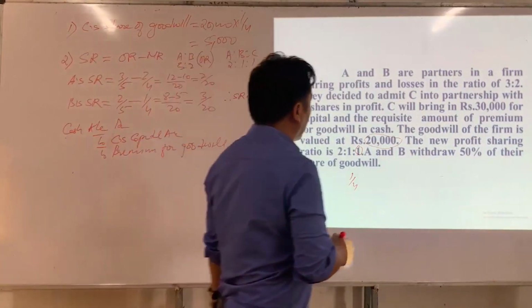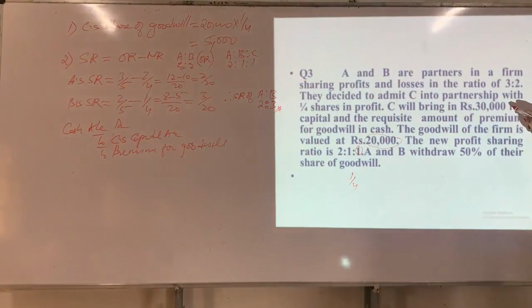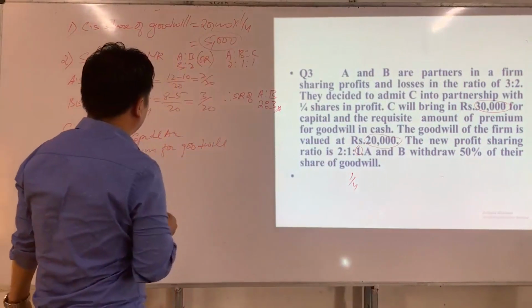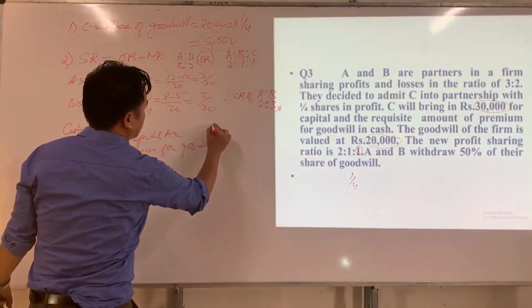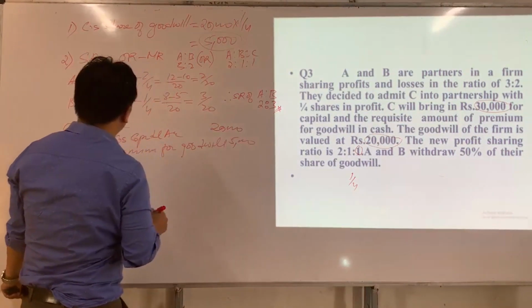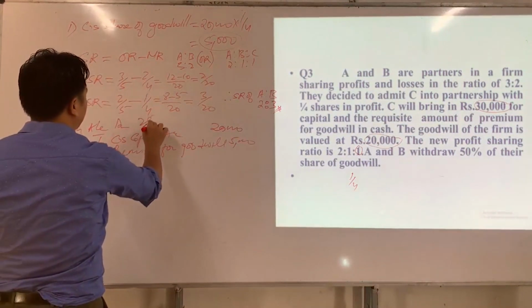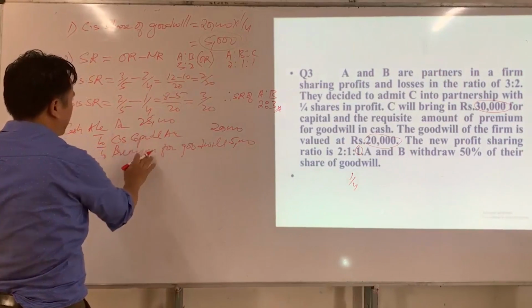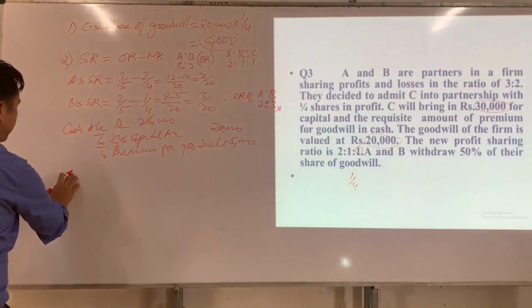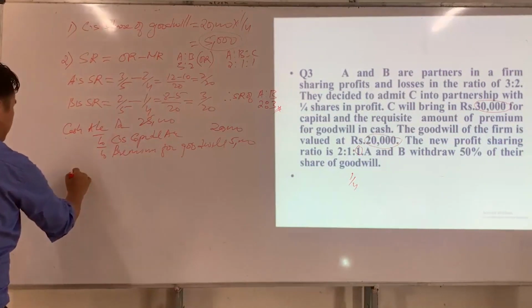Since C has brought rupees 30,000 as capital and rupees 5,000 as his share of goodwill. So C's capital is how much? 20,000, and what is his share of goodwill? 5,000. In total, he has brought how much? 25,000 in cash towards capital and premium. So premium brought in by new partner should be transferred to sacrificing partner in their sacrificing ratio.